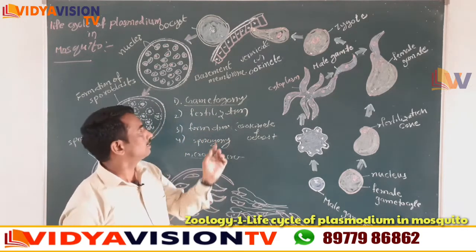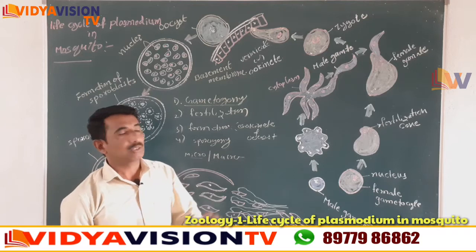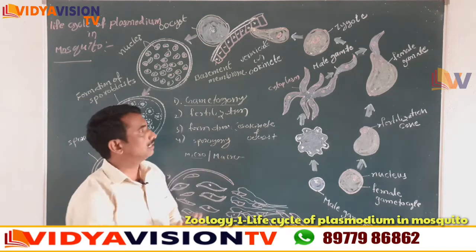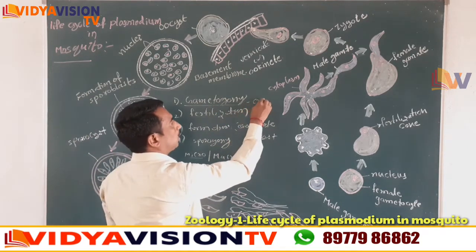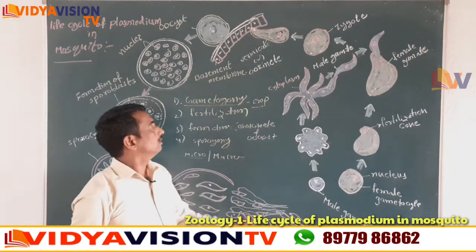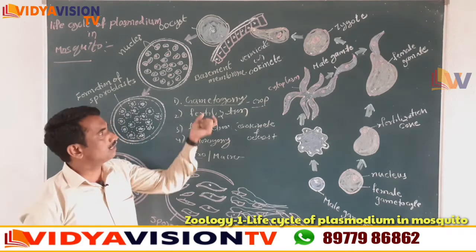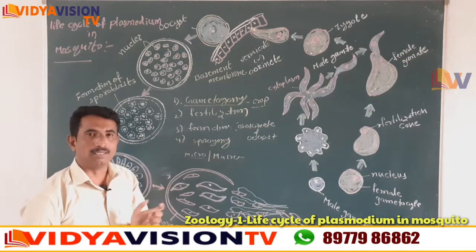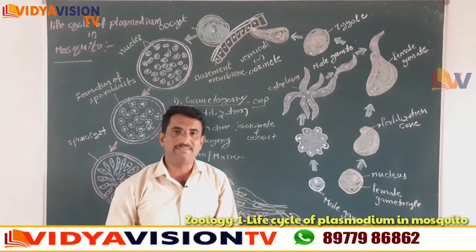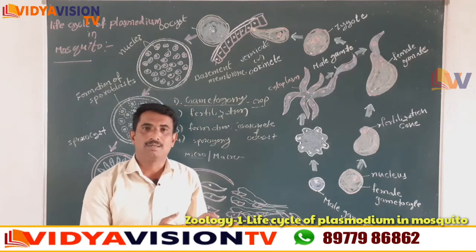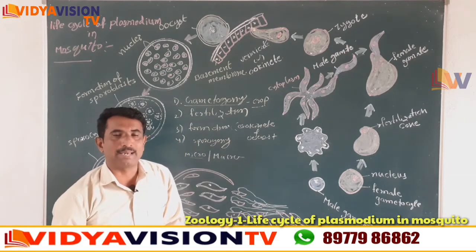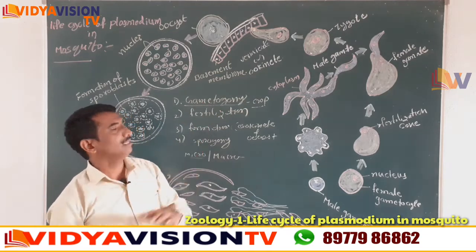The gametogony occurs in the lumen of the crop of the mosquito. So what is the meaning of gametogony? Simply the formation of male and female gametes from the male and female gametocytes.